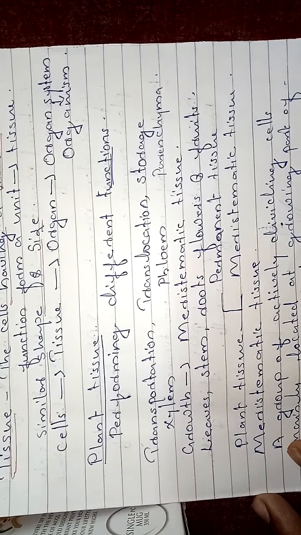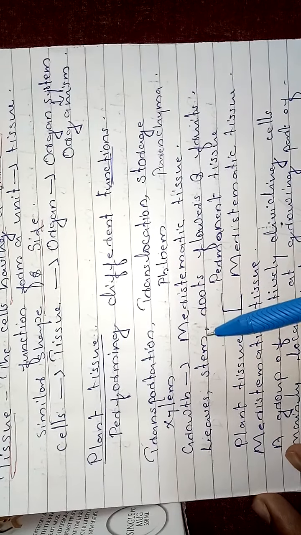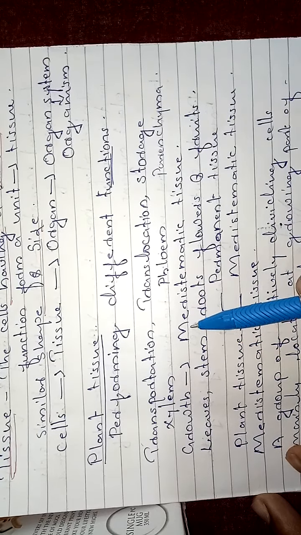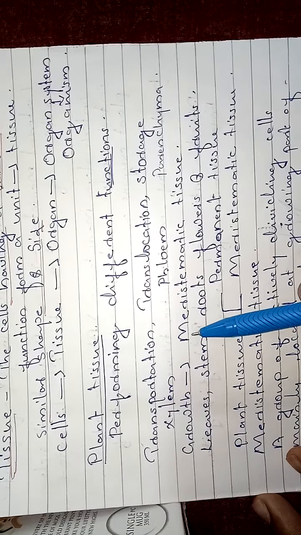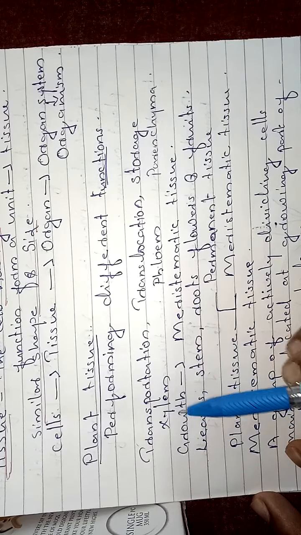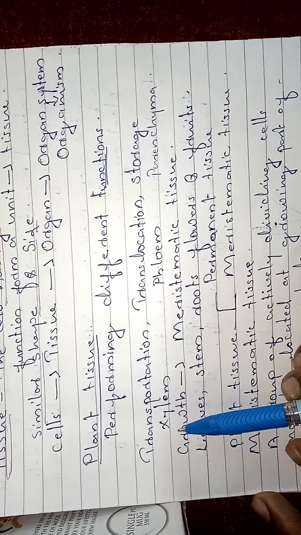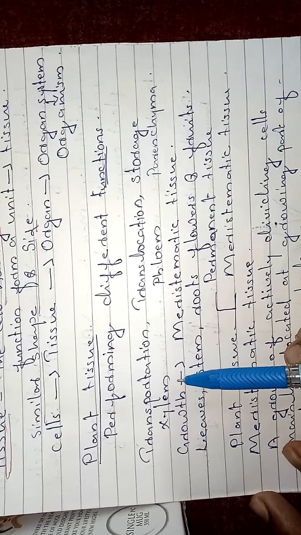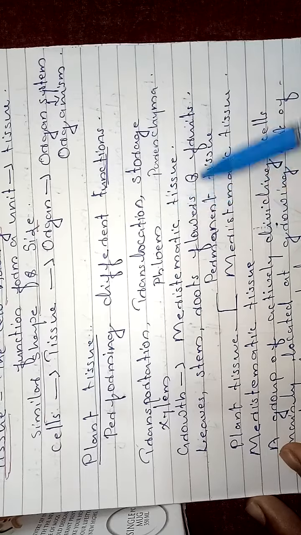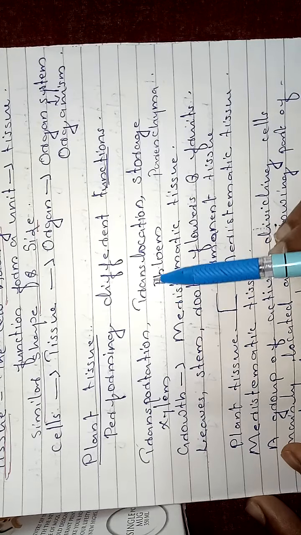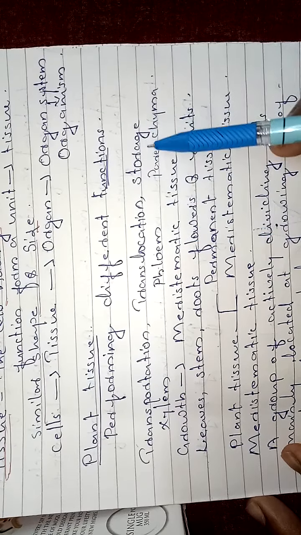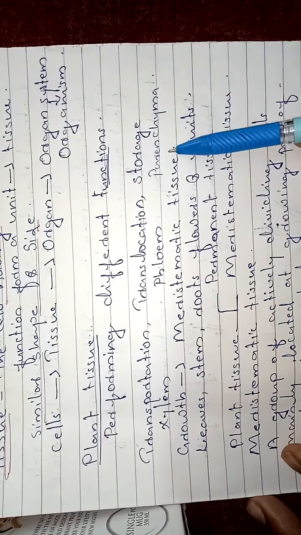Many such actions take place in the plant, and for all these actions there are different kinds of tissues. For example, the absorbed water and minerals are transported by a special kind of tissue known as xylem. After photosynthesis the food is supplied to all parts of the plant, and that process is known as translocation, which is done by phloem, and storage is done by parenchyma.